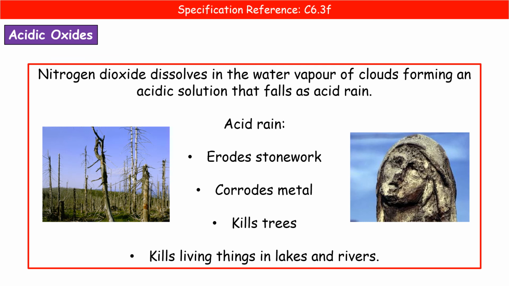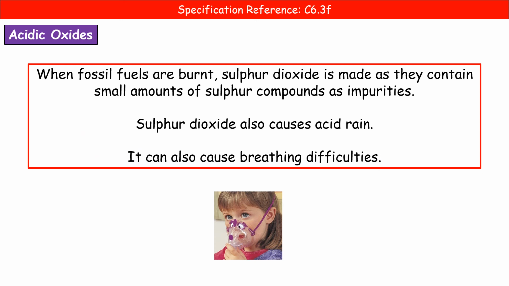Now, acid rain is going to erode stonework, corrode metal, kill trees, and kill living things if it builds up in lakes and rivers. It's generally not a great substance to have falling from the sky. So the more we can reduce the nitrogen dioxide levels, the more we can reduce the impacts of acid rain.